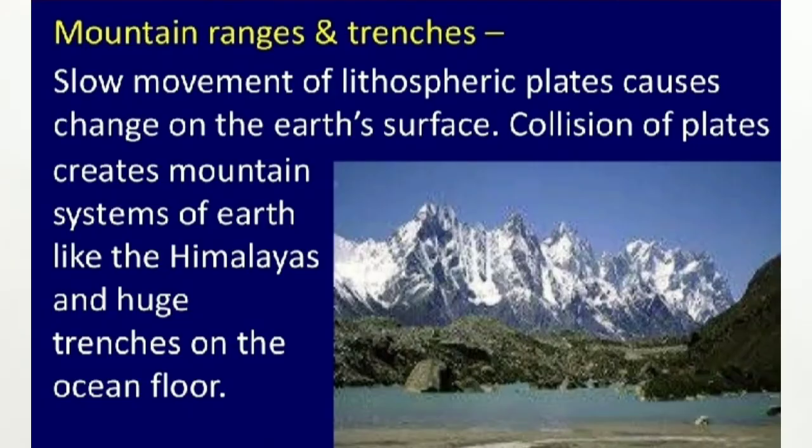Both these movements are caused by diastrophic forces, and these forces act very slowly. Even the result of these forces, or we can say the formation of the mountains and valleys, is visible after thousands of years on the surface of the earth.